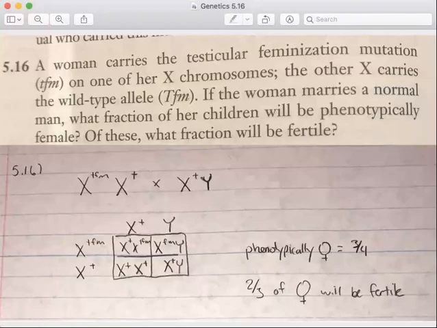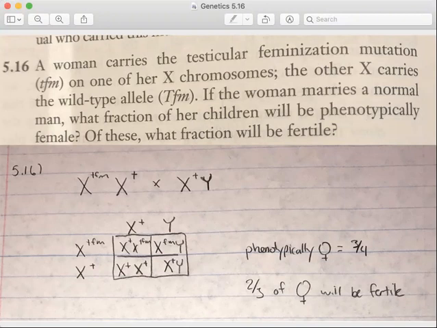5.16. A woman carries the testicular feminization mutation on one of her X chromosomes. The other X carries a wild type allele. If the woman marries a normal man, what fraction of her children will be phenotypically female? Of these, what fraction will be fertile?